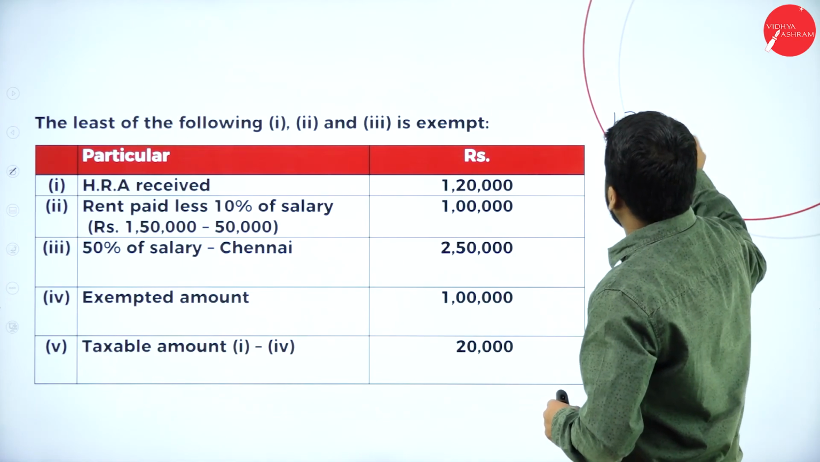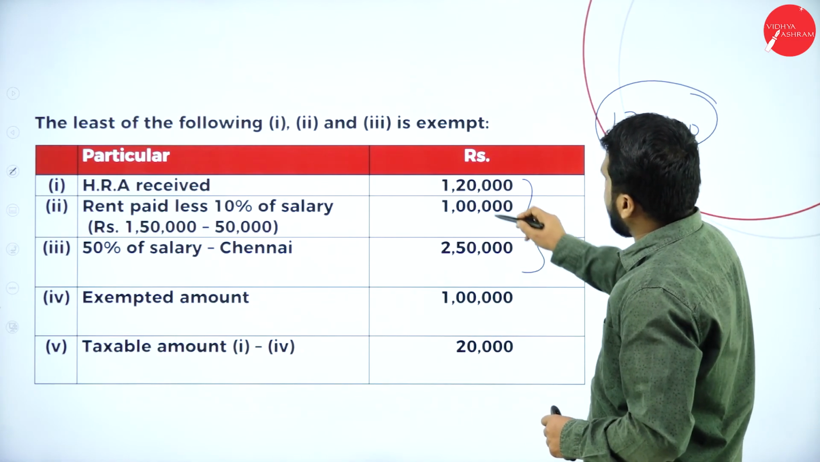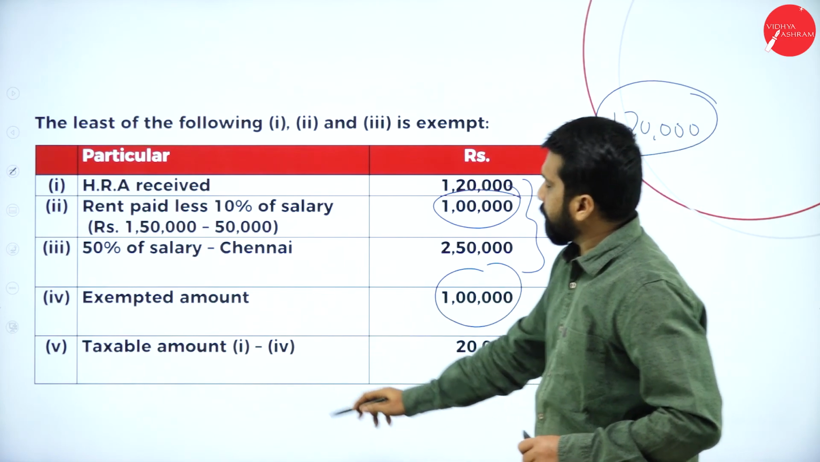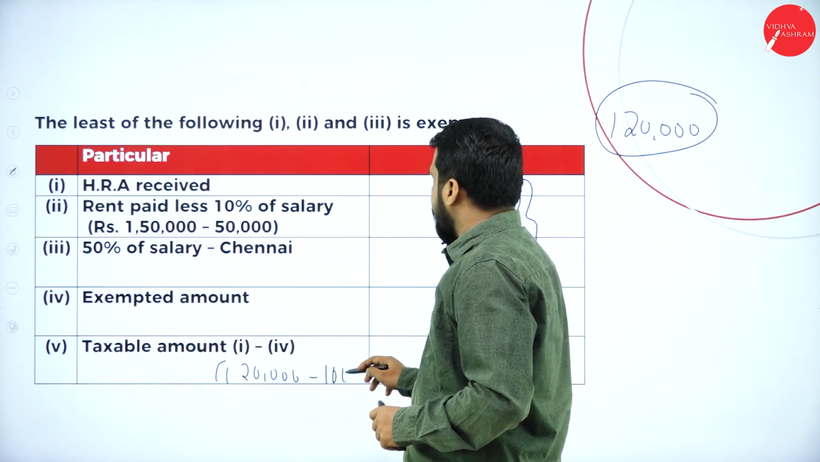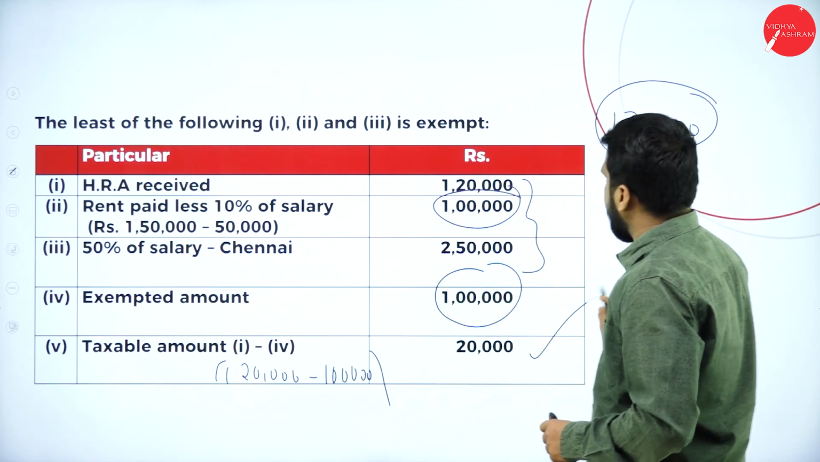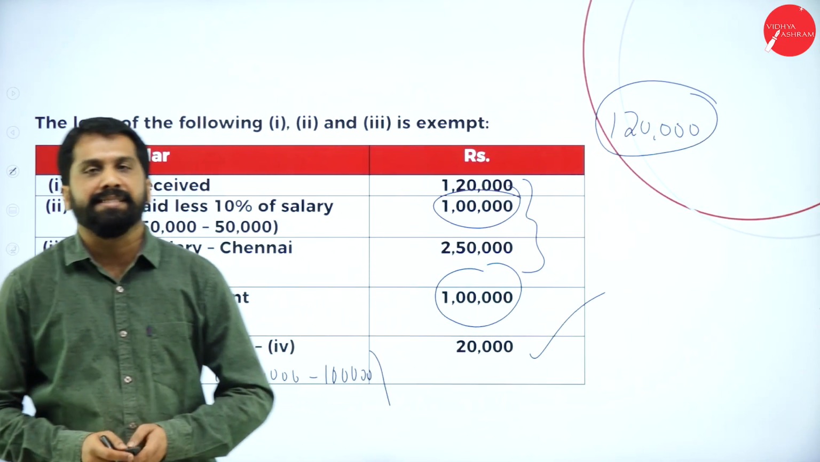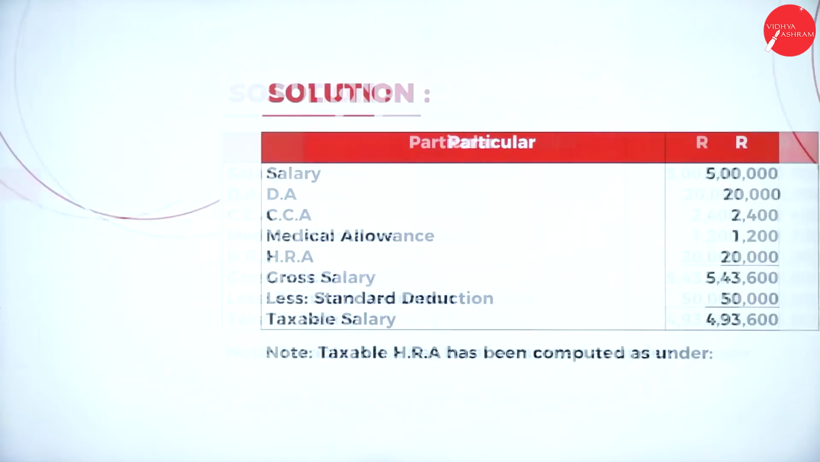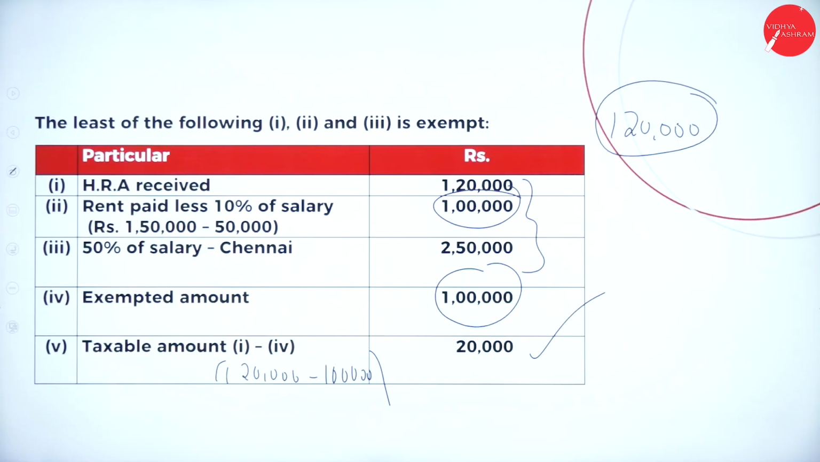So this will be your taxable HRA. I have not taken the 1,20,000 separately, but 1,20,000, 1,00,000, 2,50,000, whichever is less, 1,00,000 is less. From your 1,20,000, if you minus 1,00,000, you get 20,000. That is only the 20,000 they have taken. Clear? Yes. Now, this will be your problem number 2. This is your answer. This will be your working note for HRA. If you want, you can go through whatever we did.